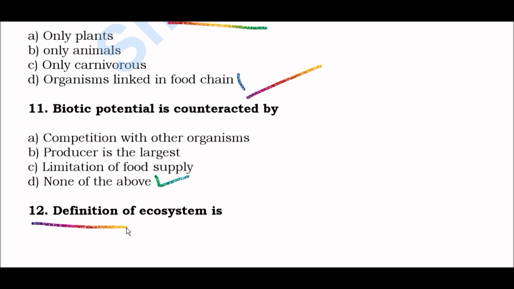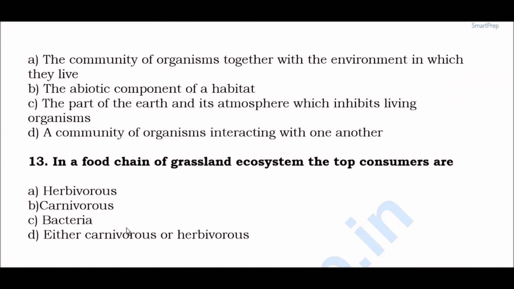Next question, definition of ecosystem is option A, the community of organisms together with the environment in which they live. Option B, the abiotic component of a habitat. Option C, the part of the earth and its atmosphere which inhabits living organisms. Option D, a community of organisms interacting with one another. Right answer here is option A, the community of organisms together with the environment in which they live.